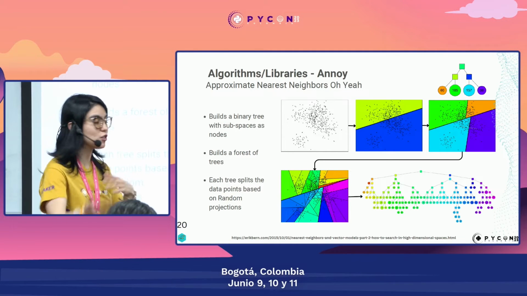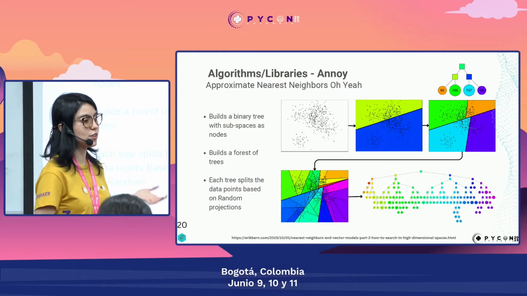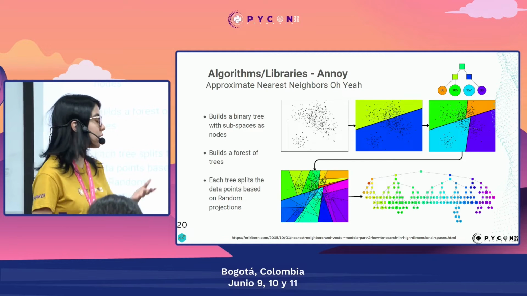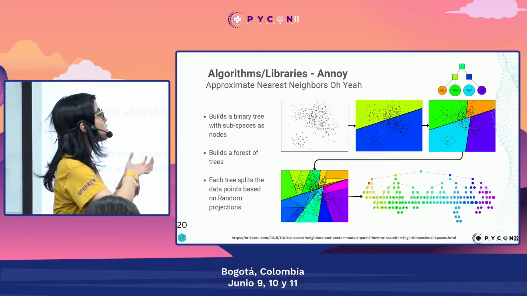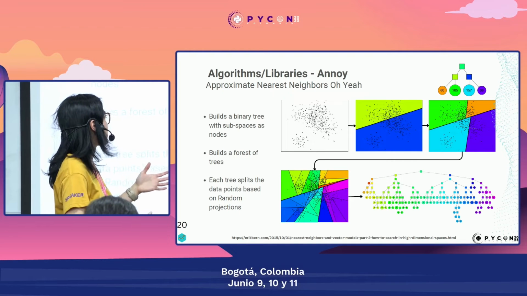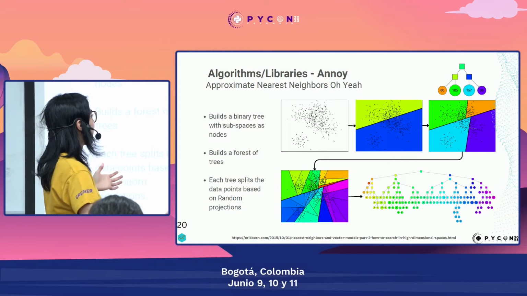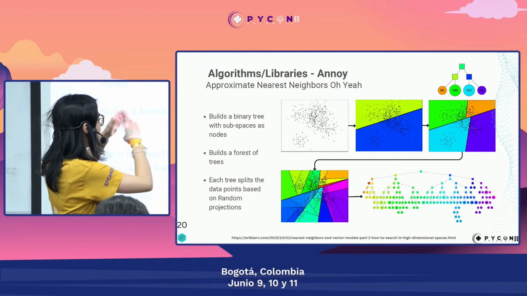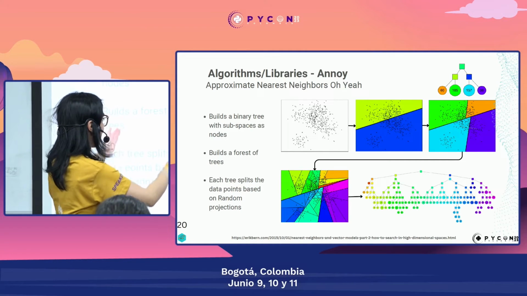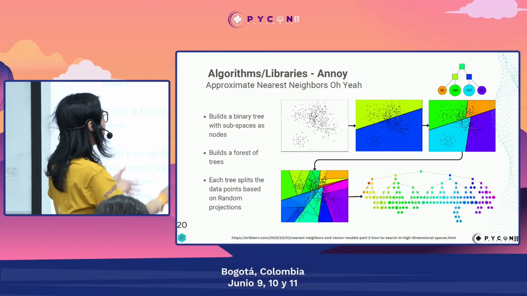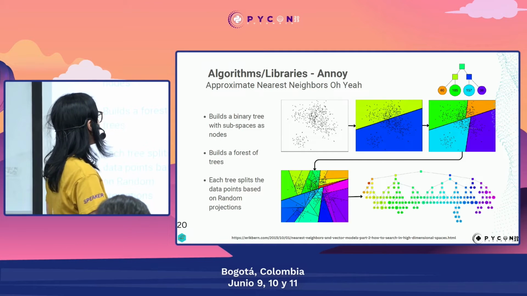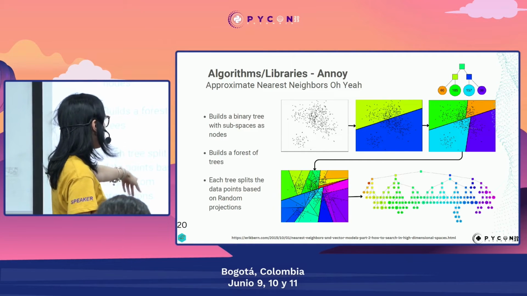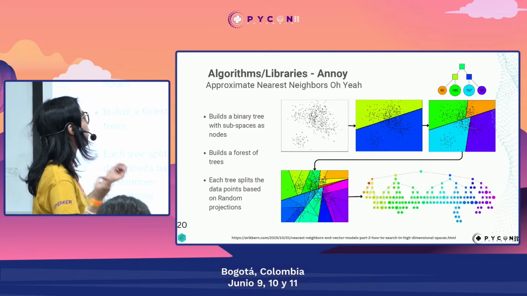Annoy even goes beyond this, because if we have trees, then we could also build forests. From these trees, it also builds forests, and at the end we have an image like this. It all converges to a region of all these polygons where we could find the solution. I put the link here for a better explanation of how Annoy works.